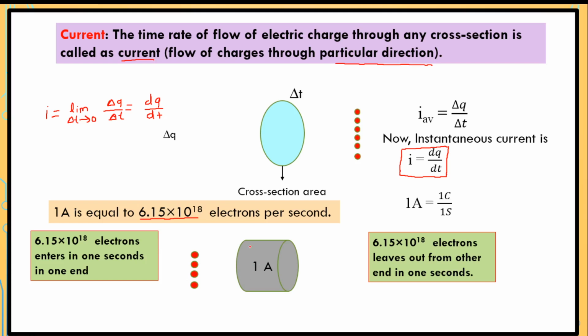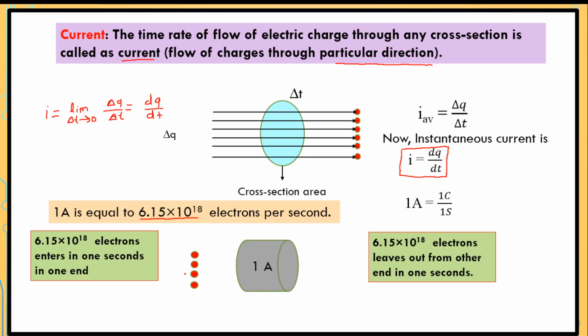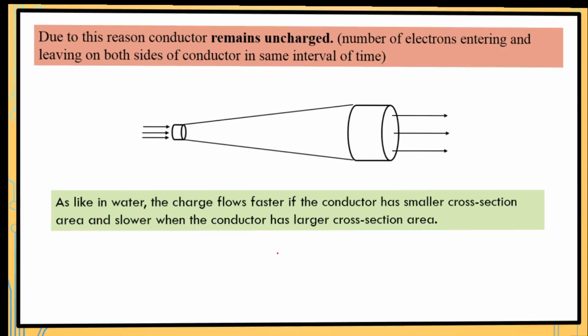This is one end and this is the other end. So 6.15 into 10 to the power 18 electrons enter in 1 second at one end, and the same amount of electrons leave from the other end in 1 second. That is called 1 ampere.